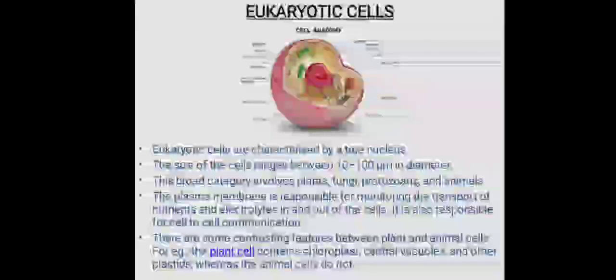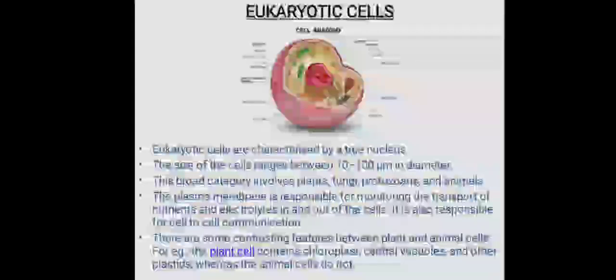There are some contrasting features between plant and animal cells. For example, the plant cell contains central vacuoles and other plastids, whereas the animal cell does not. Next topic is cell cycle. The cell cycle is a series of events that take place in a cell that cause it to divide into two daughter cells.